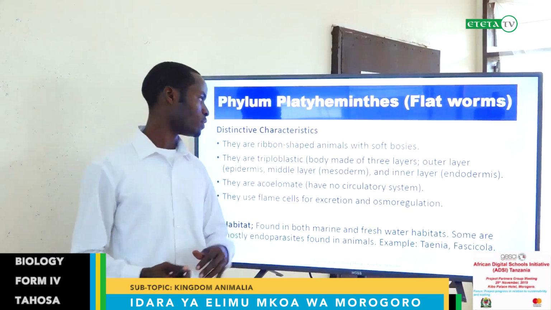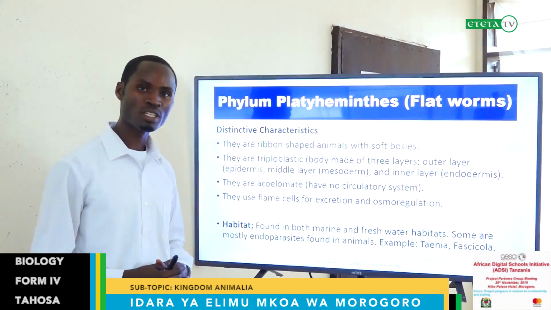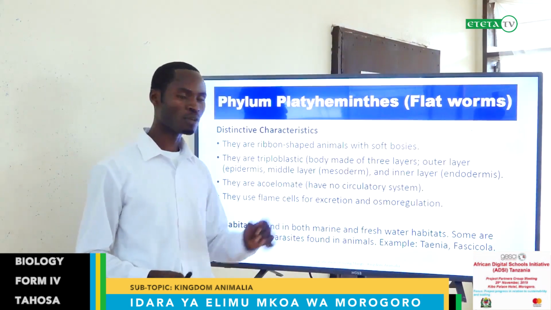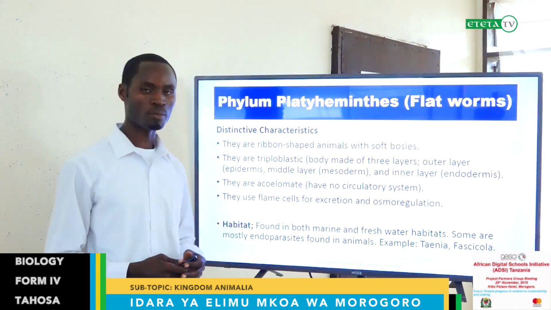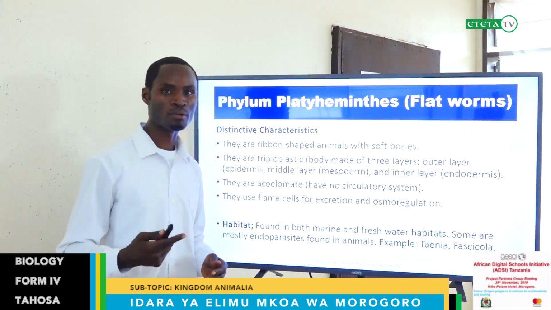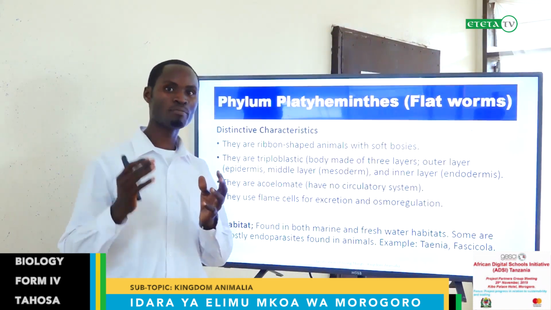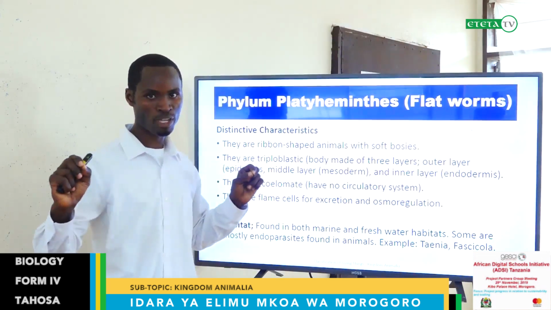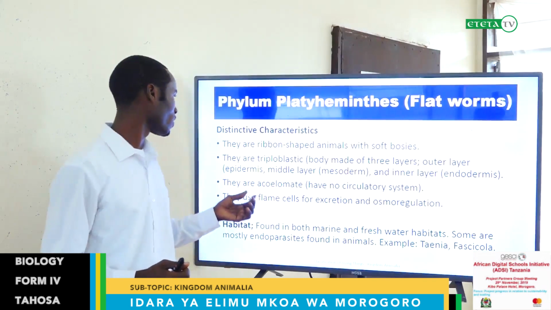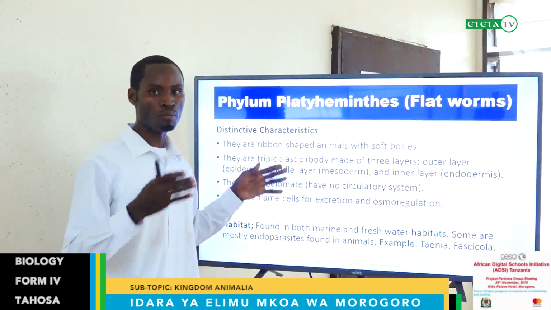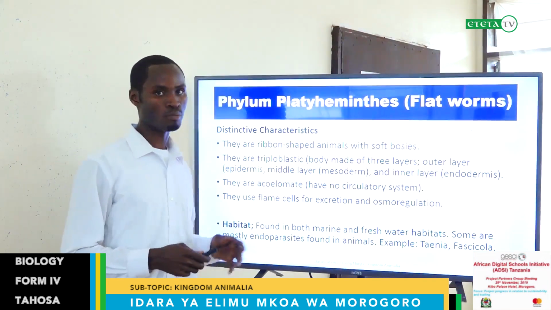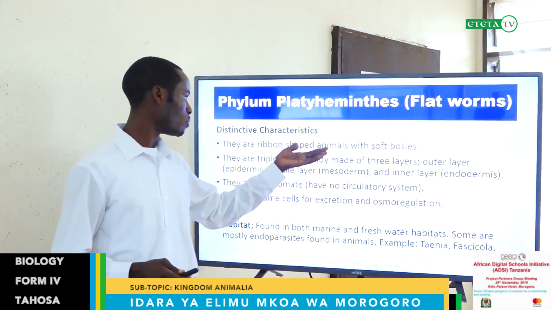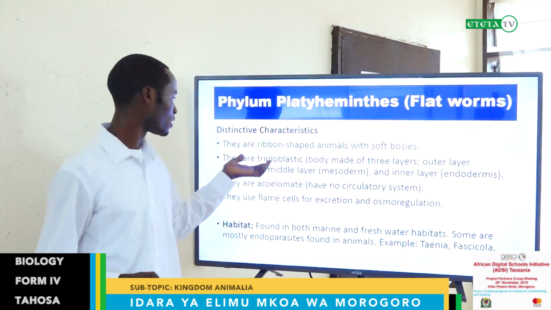They are ribbon-shaped animals with soft bodies. Sometimes you can say tape-shaped. You understand the term tape measure. They look like a tape measure, the one you use for measuring different lengths. And we are going to see the picture after this slide, of the organism which bears this kind of body.